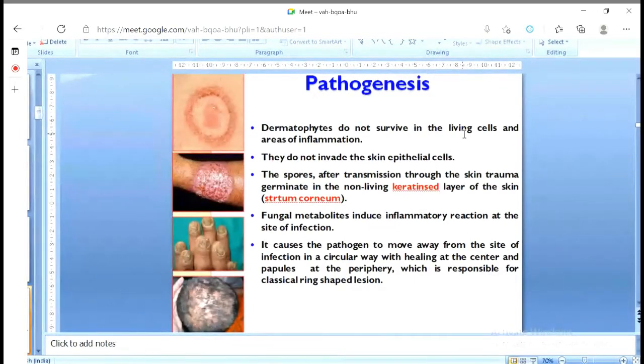They need dead cells. Why so? Because they need to utilize the keratin of the cell. So they like dead cells, keratinized tissue. They do not invade the skin epithelial cells. They do not have the capacity. What happens? The spores, after transmission through skin trauma, germinate in the non-living keratinized layer.